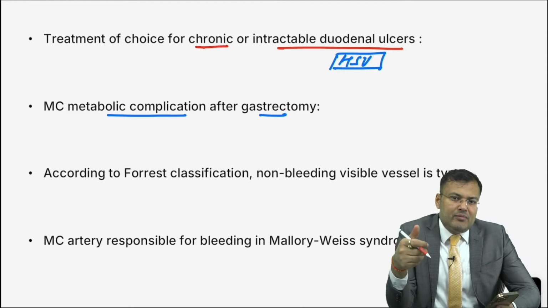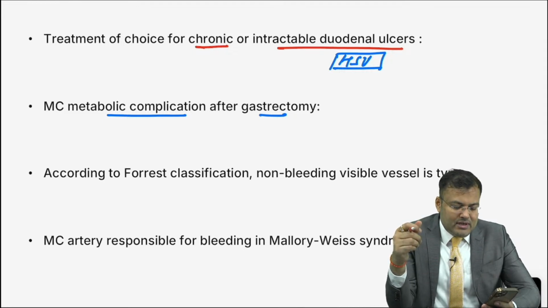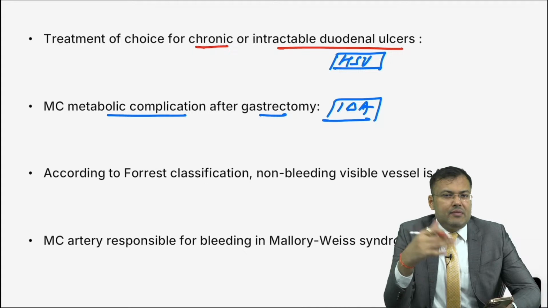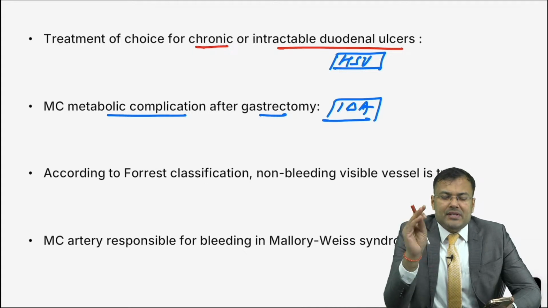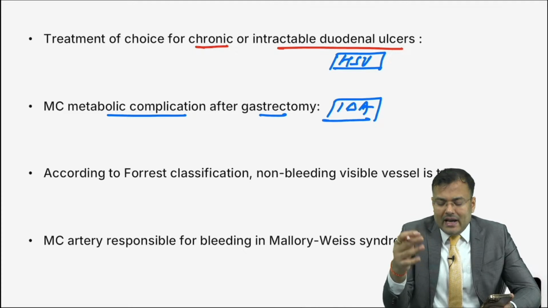Even when a partial gastrectomy is done, what happens? The patient will have anemia. Which one? Iron deficiency anemia. So you have to remember, it is iron deficiency anemia. And when more than 50% of the stomach is removed, then megaloblastic anemia occurs, and the patient has burning sensation and tingling, so signs and symptoms of hyperesthesia or paresthesia because of vitamin B12 deficiency. But the most common is iron deficiency anemia.